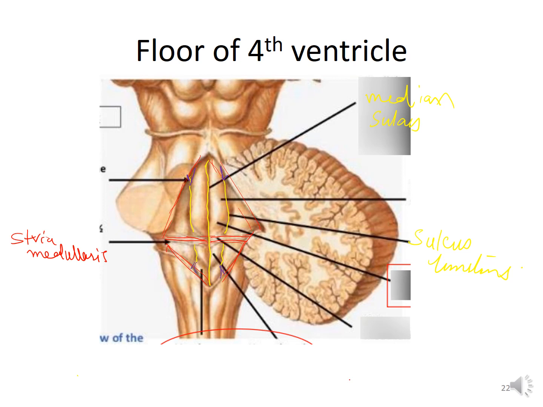So the area here is the superior fovea, while the area in the lower part is the inferior fovea at the lower limit of the sulcus limitans.